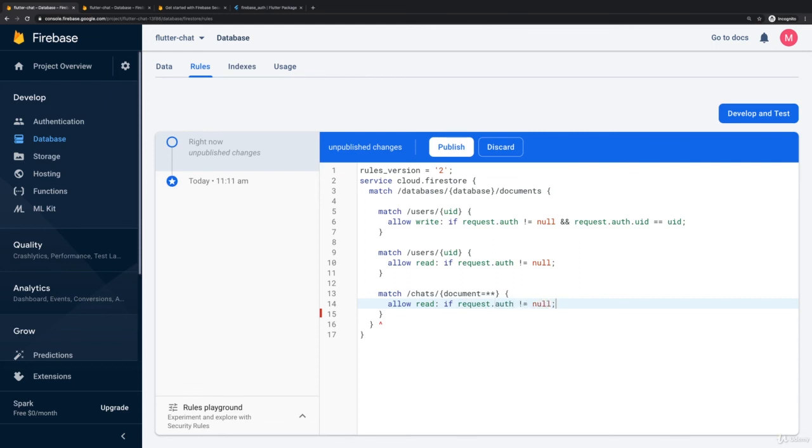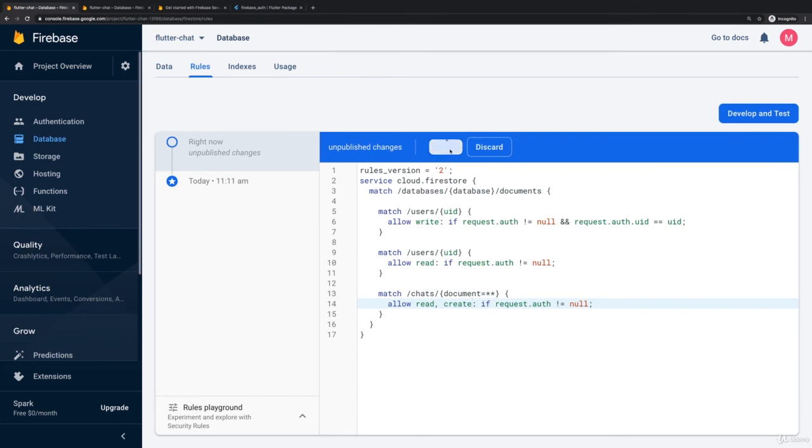So if request.auth is unequal to null, any authenticated user should be able to read everything in chats. And in addition, every user should be able to create data in there, for example, new messages. That should be possible for every user here. Now we can always fine-tune this later, but this should be a good start.